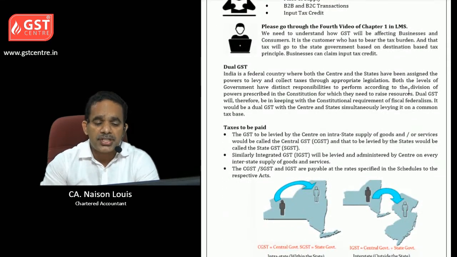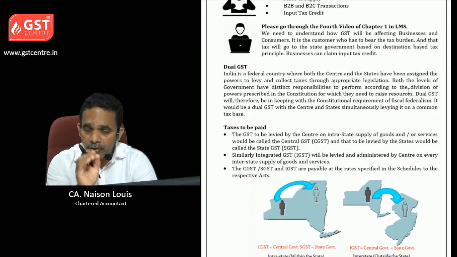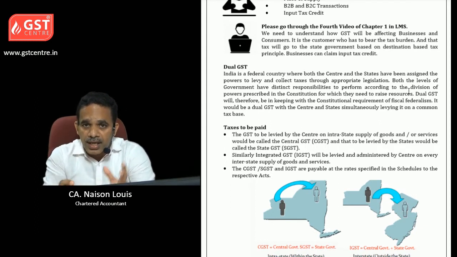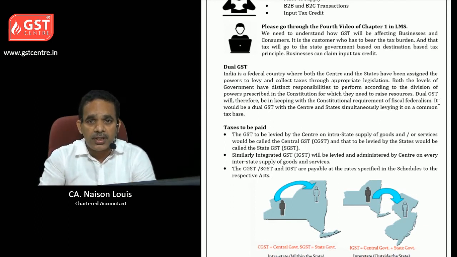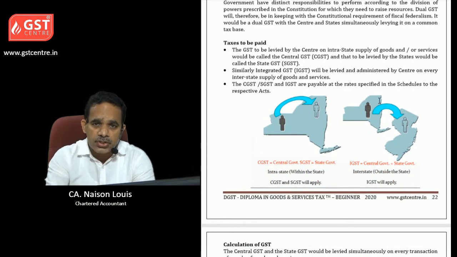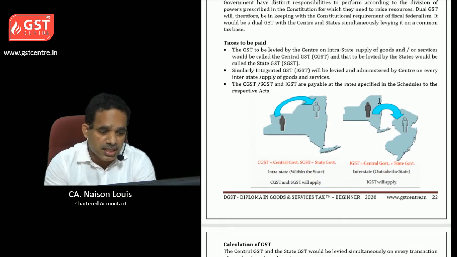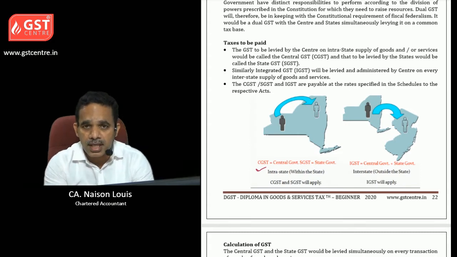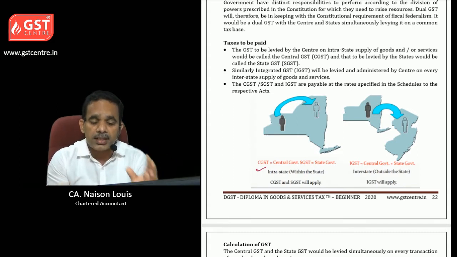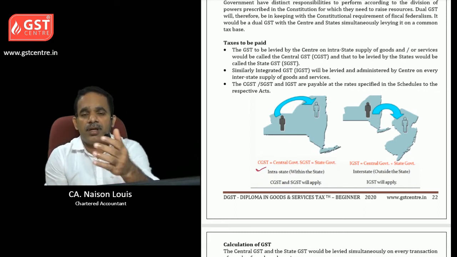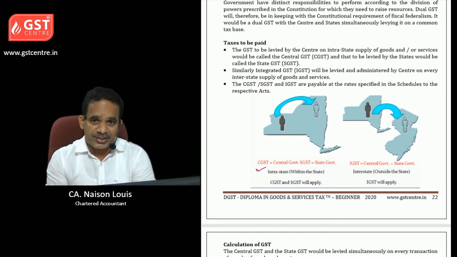Okay, what is dual GST? In dual GST system, both central government as well as state government gets its own power to levy GST on goods and services. So, which are the taxes that should be paid on GST scenario? In case of intra-state supply, say within the state, in that case CGST is levied by central government and SGST will be levied by state government.